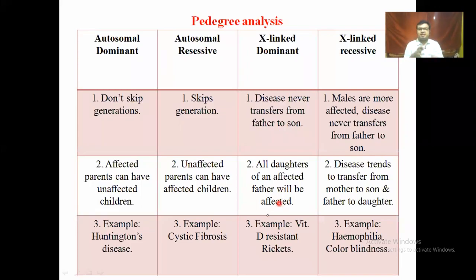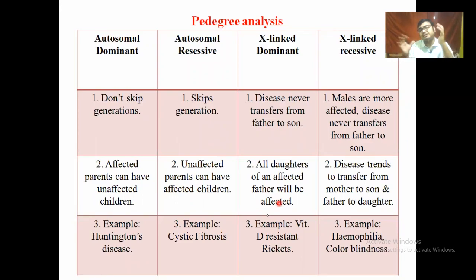And the last segment in today's session is pedigree analysis. Pedigree analysis is one type of technique we can easily use to find out if a disorder or a disease is present or not in a family tree. If the parents are non-affected but the children are affected, then it should be a recessive type of disease because it skips the generation, and here the carrier concept is also present.